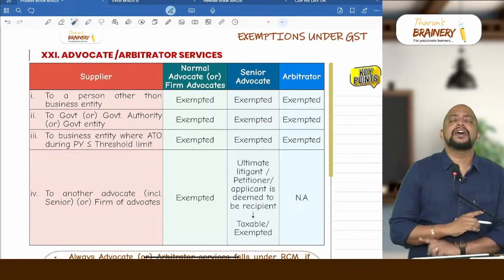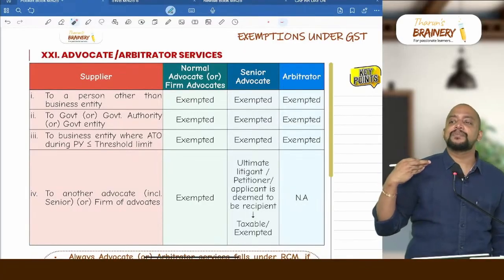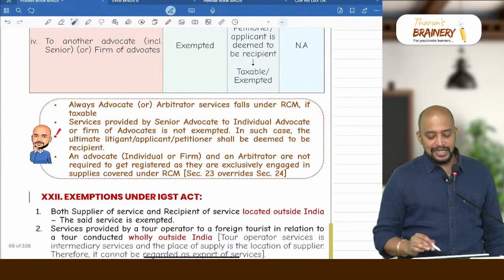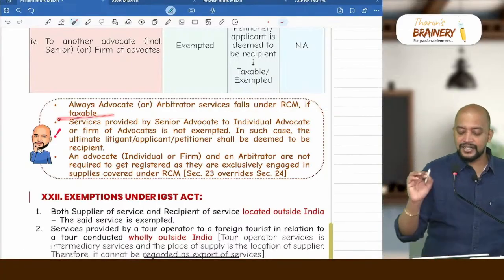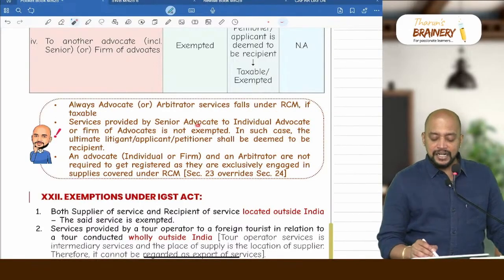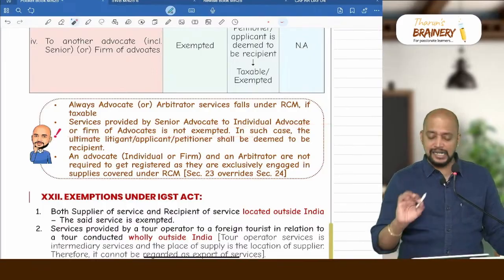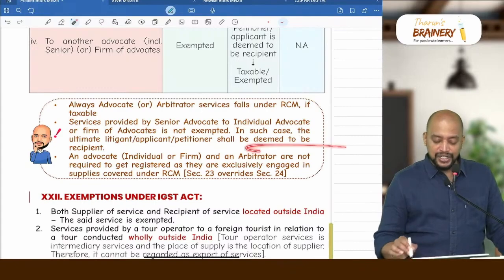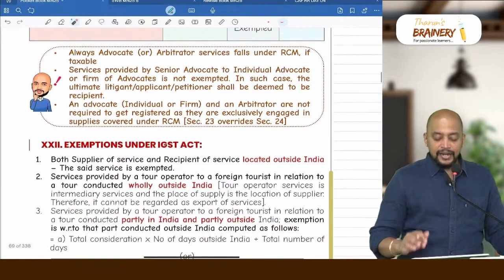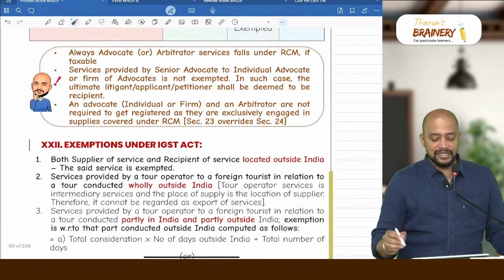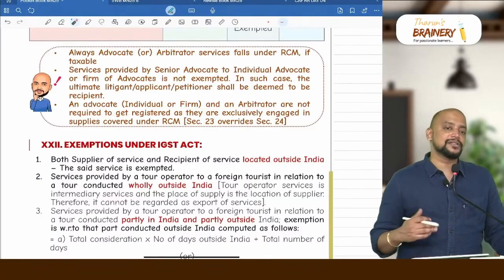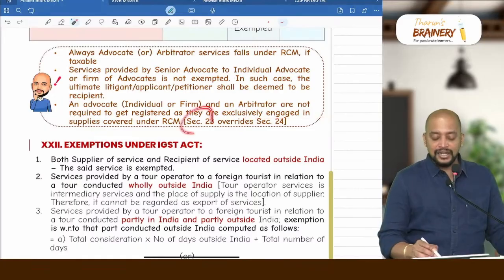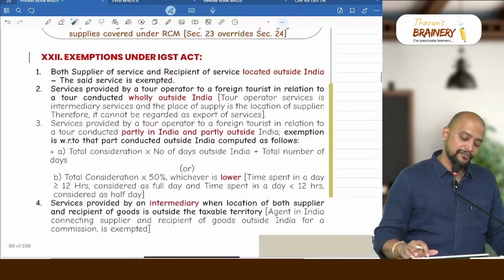Remember, advocates will never pay GST. Their outward supplies will be either exempted or covered under RCM. Always advocate and arbitrator service falls under RCM if taxable. Service provided by a senior advocate to an individual advocate or firm of advocate is not exempted. In such case, the ultimate litigant, applicant or petitioner shall be deemed to be the recipient. An advocate, either individual or firm, and the arbitrator are not required to get registered. Why are they not required to get registered? As they are exclusively engaged in supplies under RCM. Section 23 overrides Section 24.